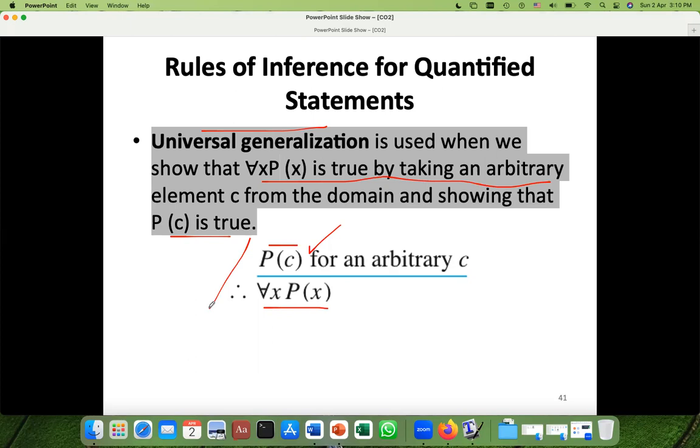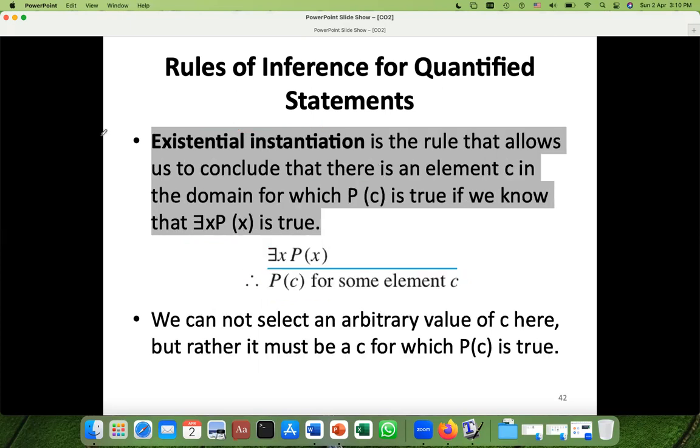So up to now, you have to keep these definitions in your mind. Similarly, existential instantiation. It is like universal instantiation, but with existential. There exists x, P of x, and then P(c). This is given, this is the conclusion.